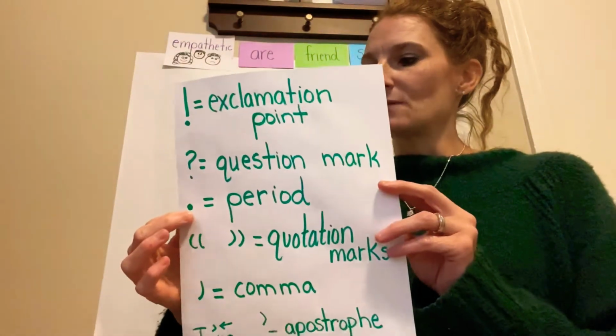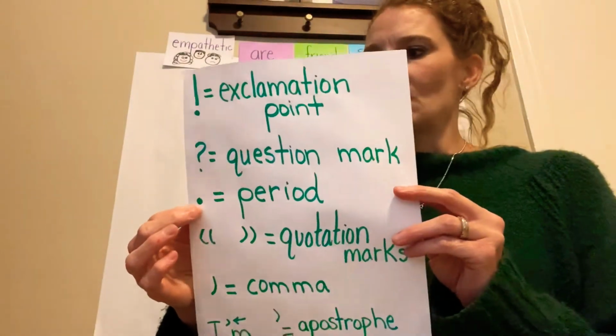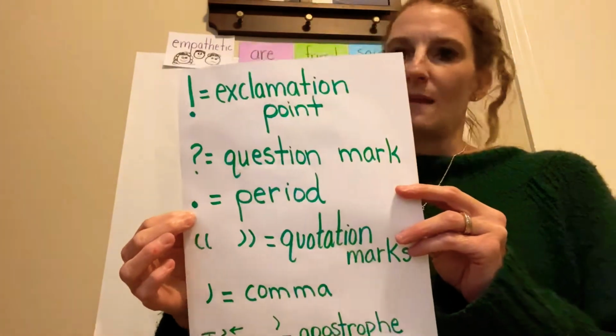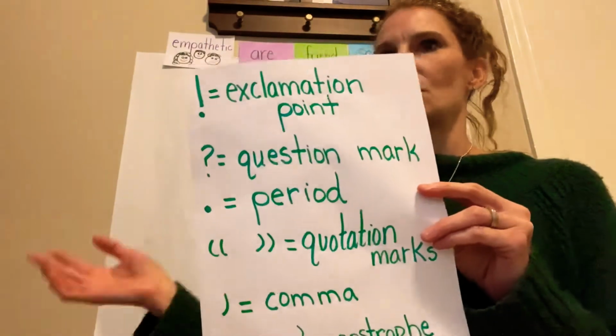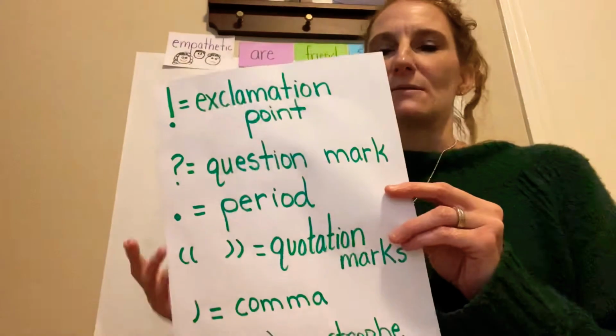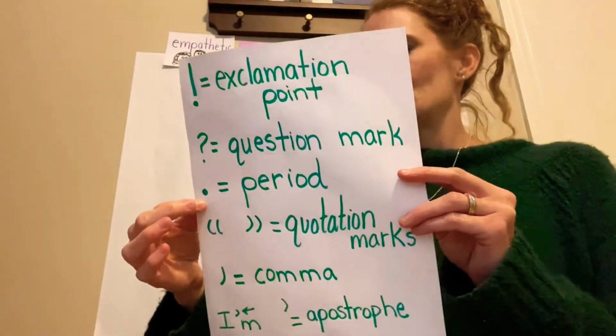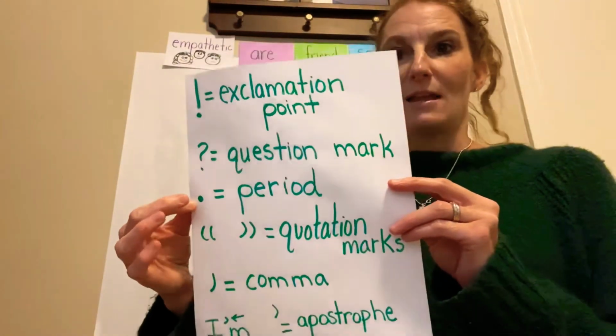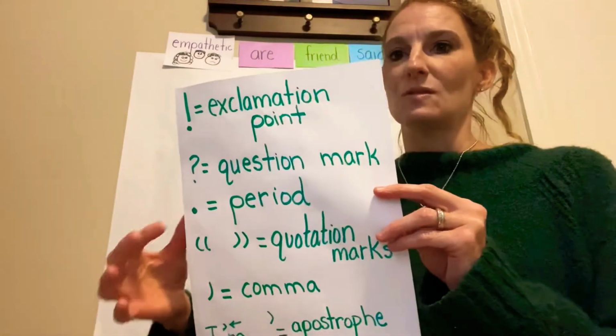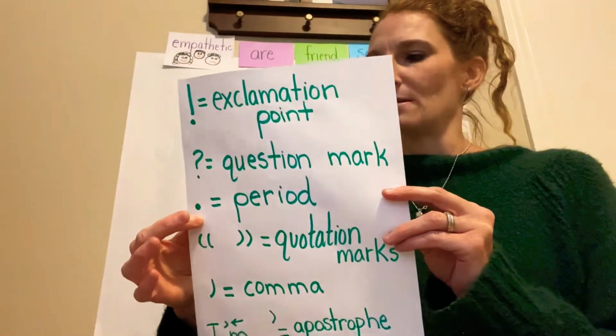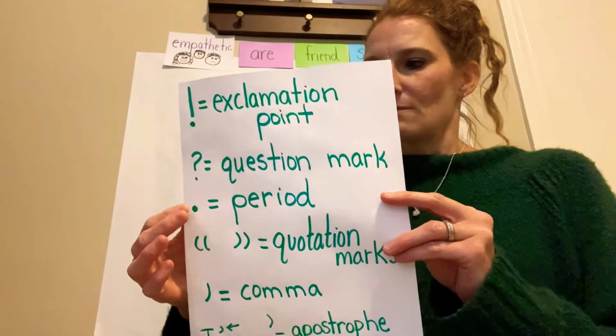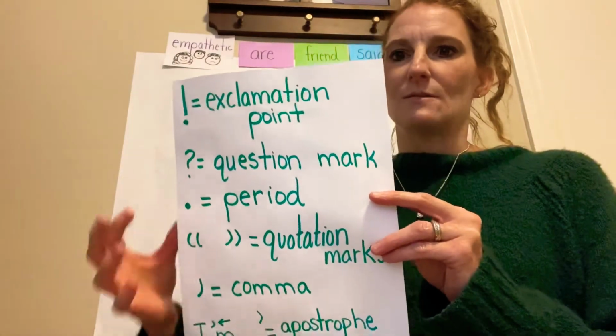The next one is for all those other kinds of sentences. We use just a period, just a statement, or maybe even a command. Will you come to my house, or something like that. David, come to my house. If we're not yelling it or screaming it or having emotion behind it, we might just use a period. So a statement, just those regular old sentences, we use a period.